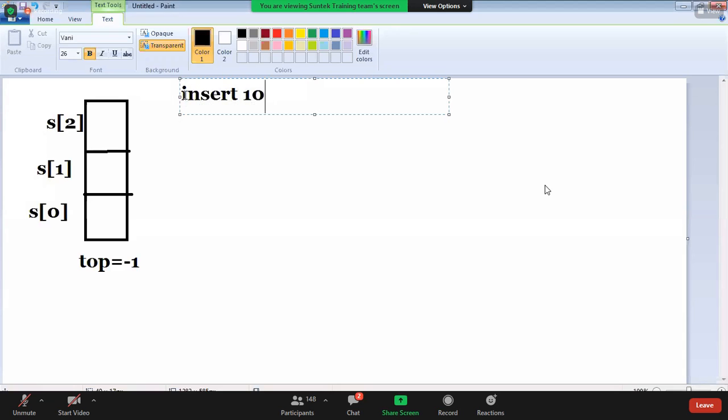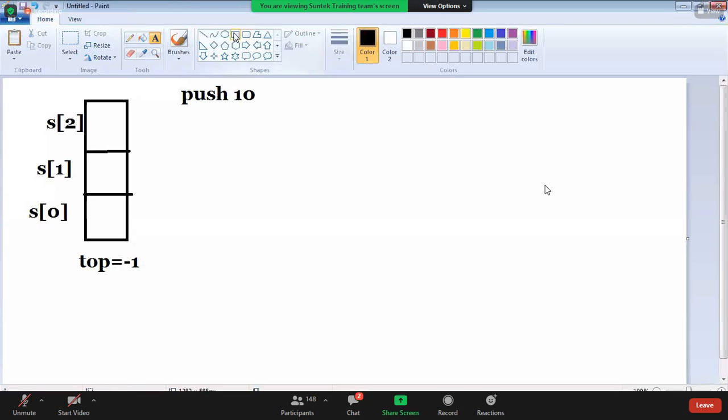This inserting is called, what is this operation? A special name we have given: push 10. Inserting is called push. While inserting, what happened? Top value raised by 1. Now push of 10. If I try to push an element into the stack, top value raised by 1.